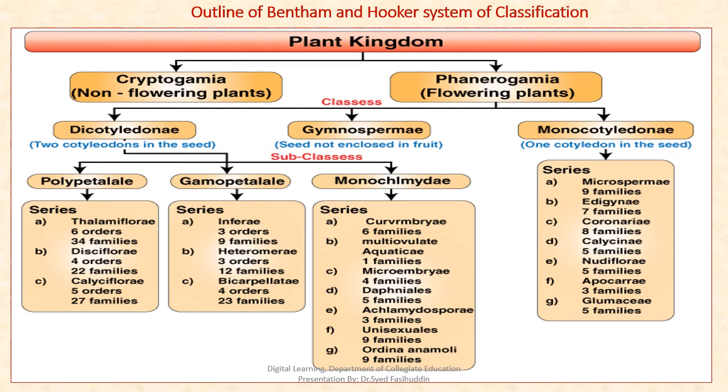Plant kingdom divided into two groups: Cryptogamia, that is non-flowering plants; Phanerogamia, flowering plants. The flowering plants divide into three classes: Dicotyledonae, Gymnospermae, Monocotyledonae. Dicotyledonae again divided under three subclasses: Polypetalae, Gamopetalae, and Monochlamydeae. These are again divided under different series. Monochlamydeae, it is directly divided under series without any subclass.